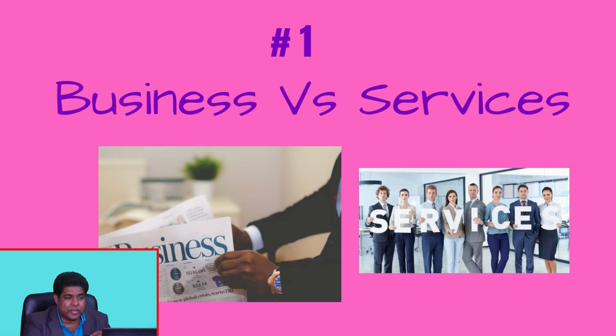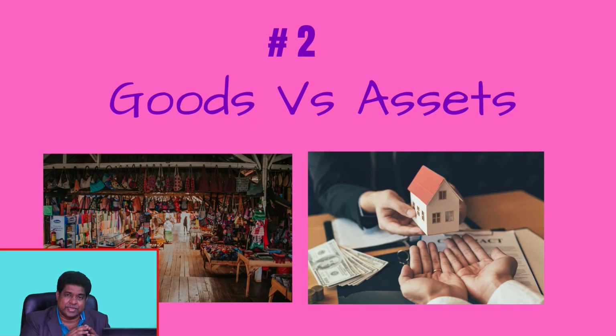Now let us move to the next pair, that is goods and assets. In common parlance, goods and assets are one and the same. But for an accountant, they are different. What is the difference? If you look into the balance sheet, you can see that goods are there on the asset side. Stock in trade is goods. So goods are assets.